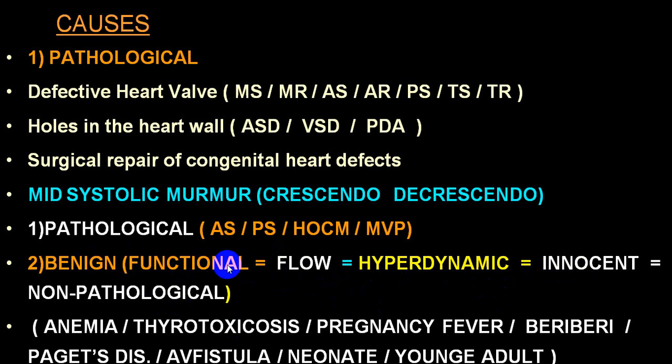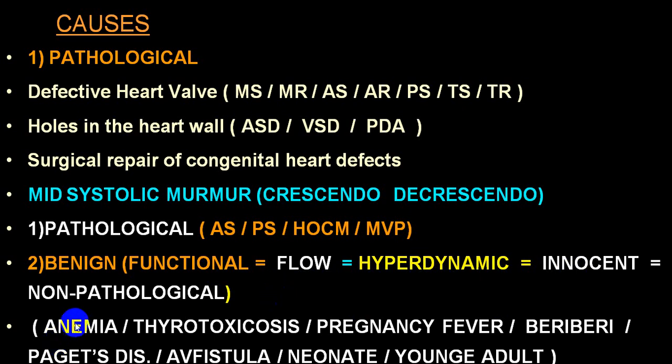Out of these, the most common words utilized are innocent murmur or functional murmur. By and large, we call it a functional murmur or an innocent murmur. And these murmurs are produced because of a hyperdynamic circulation. An increased quantity of blood is flowing through a normal valve, and the quantity of blood flowing through that valve is more.